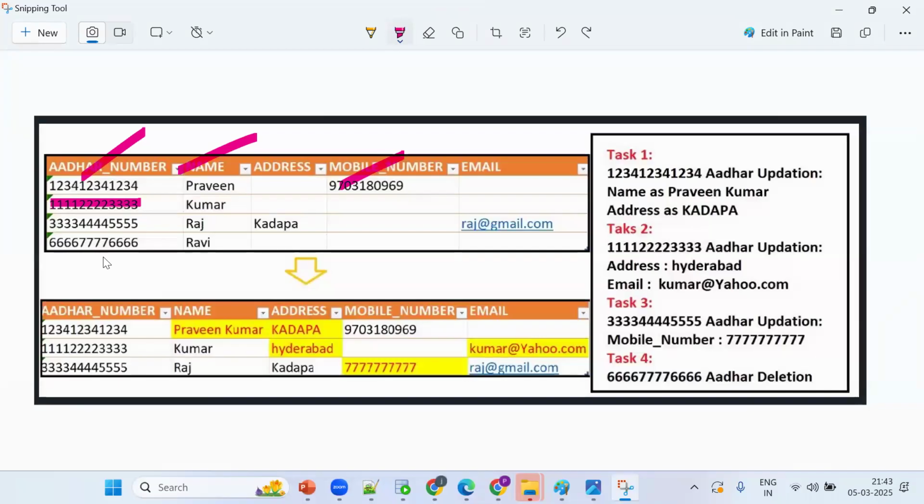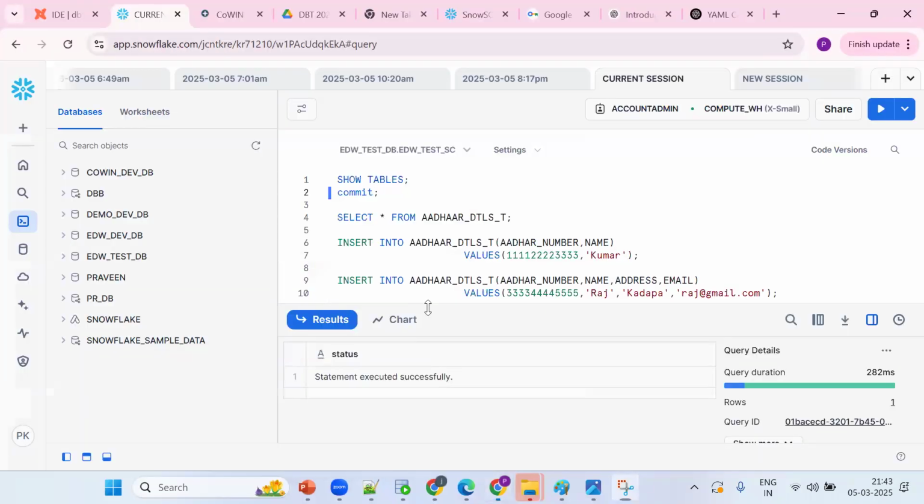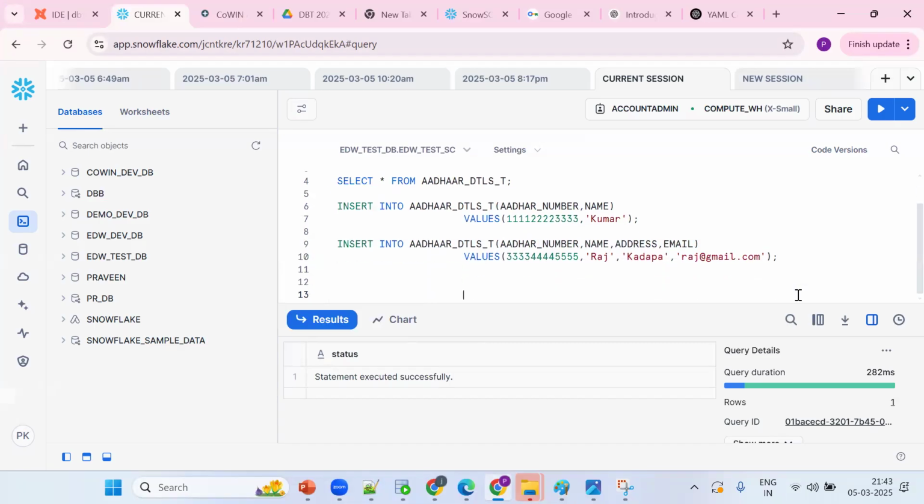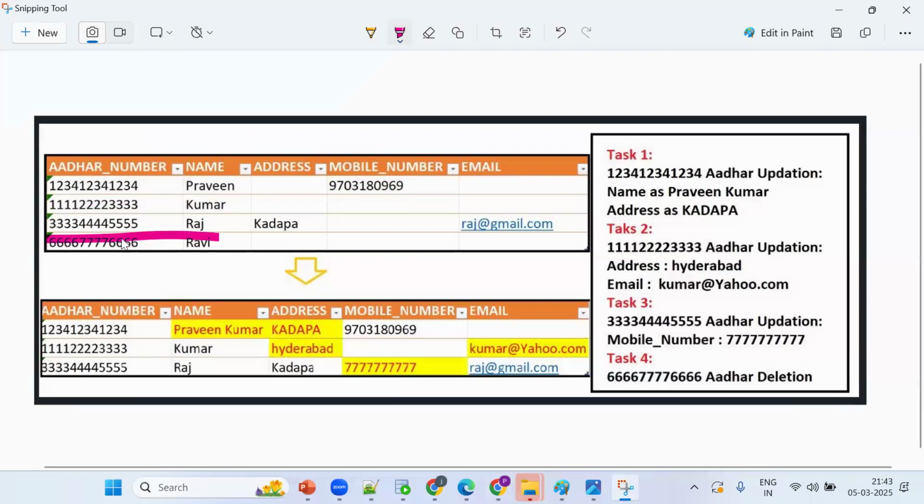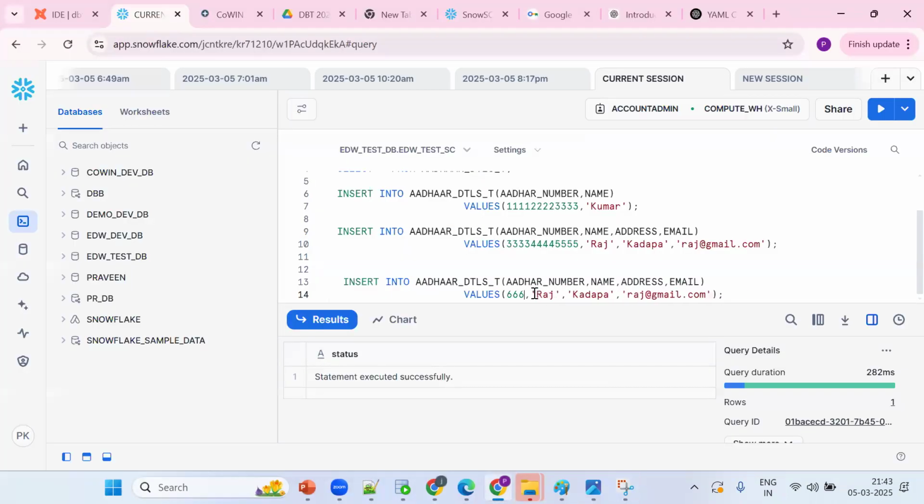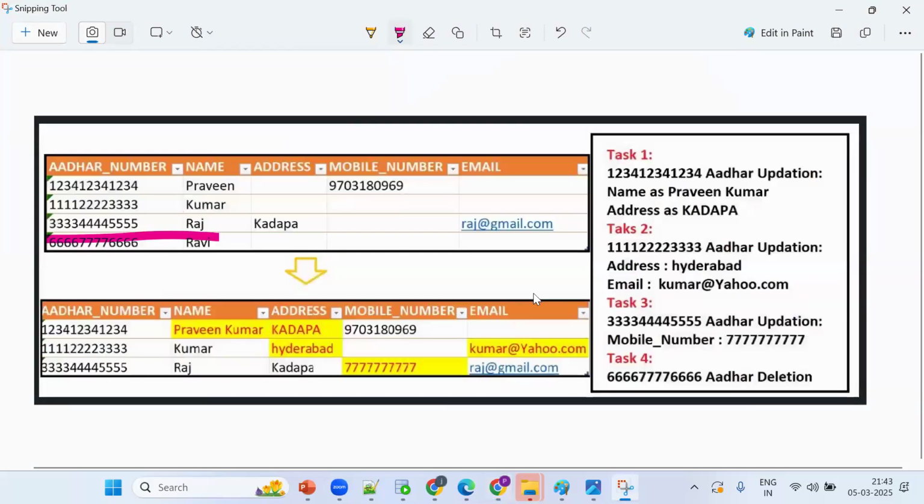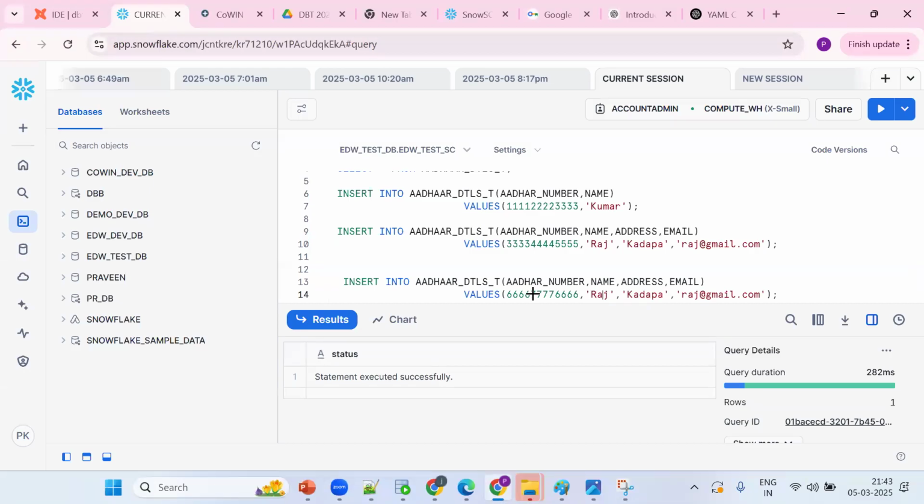Now go for the fourth record. Same thing, Control C, Control V. Aadhaar number and name. We want only two columns. So 666, any number, and the name Ravi. We don't want the other two columns. We can either remove them or put a null value. As of now you don't know null, so try to remove them manually. Remove, Control Enter.